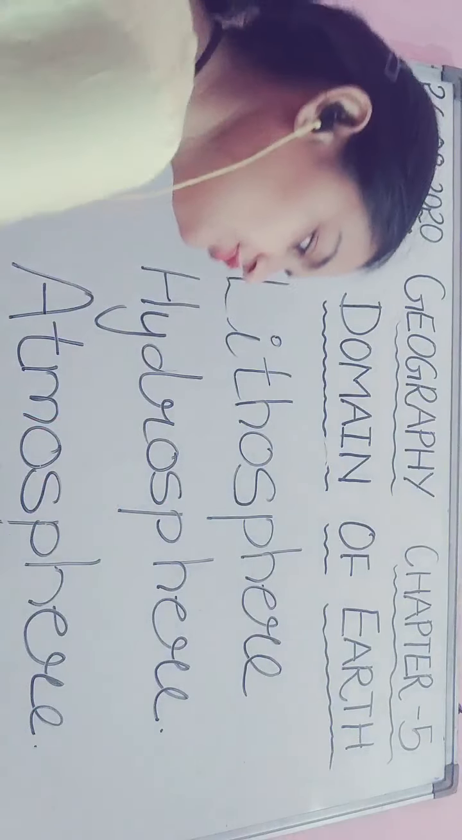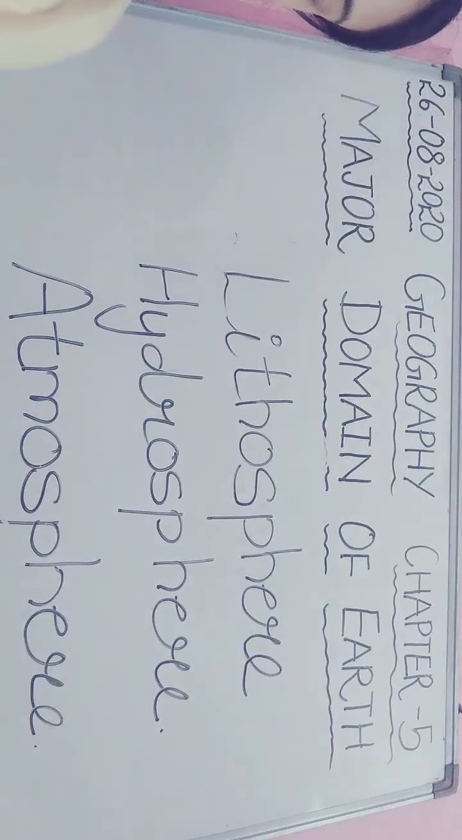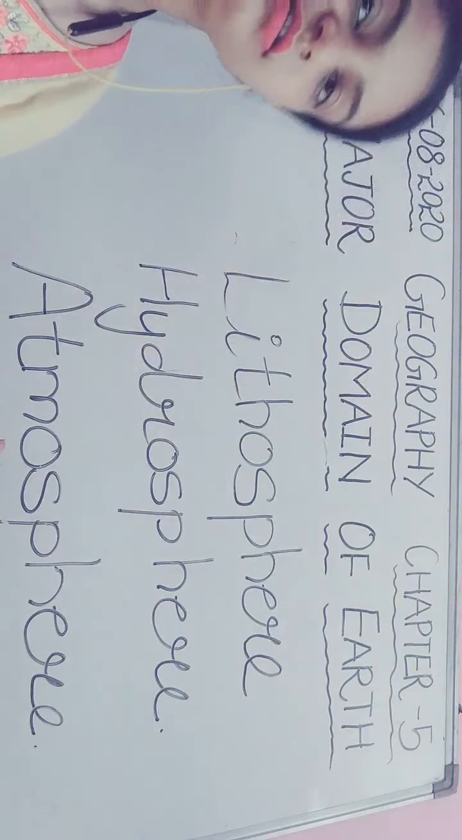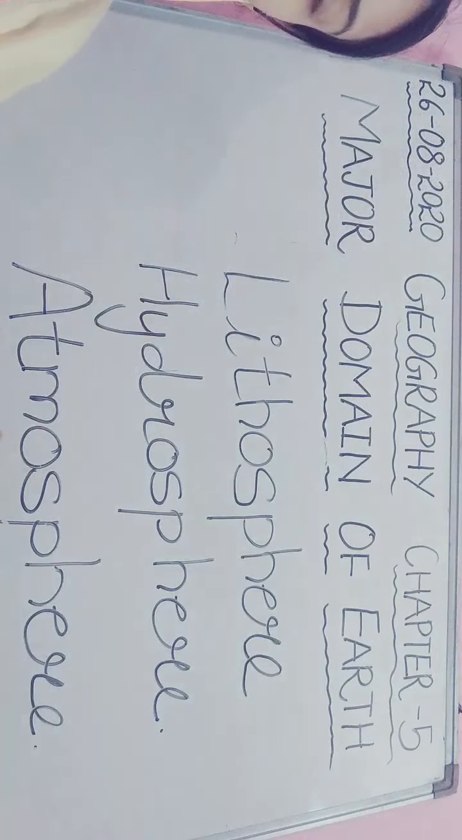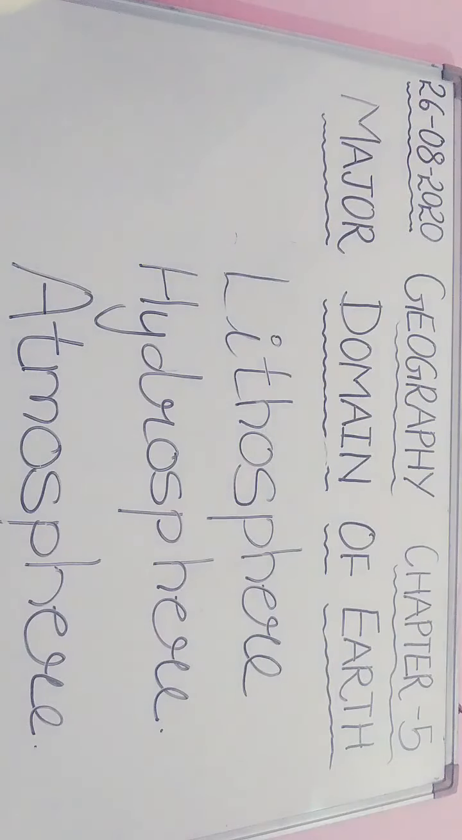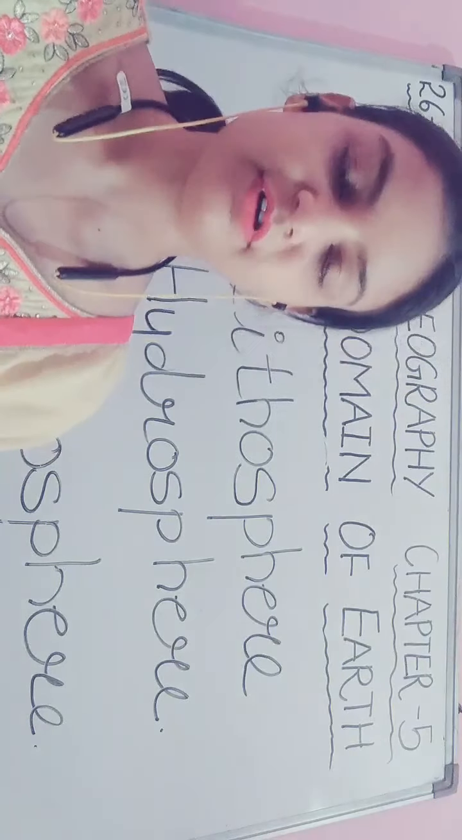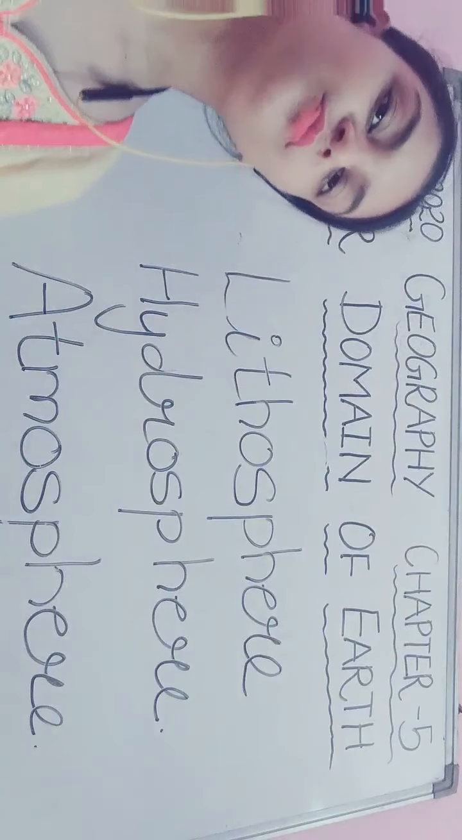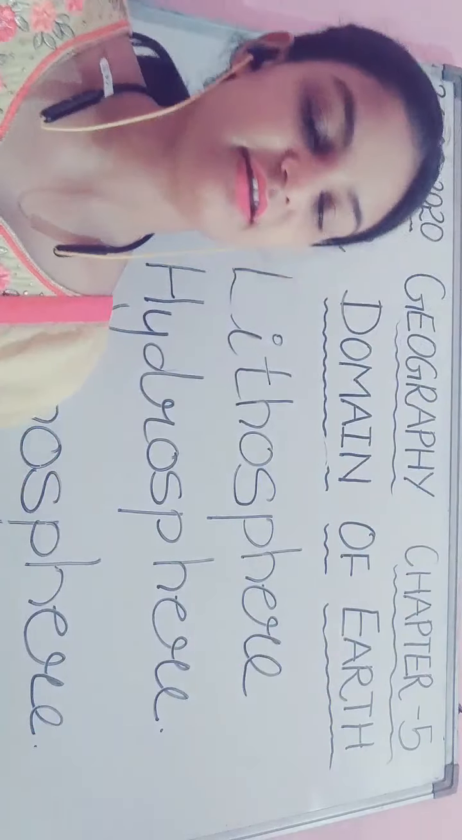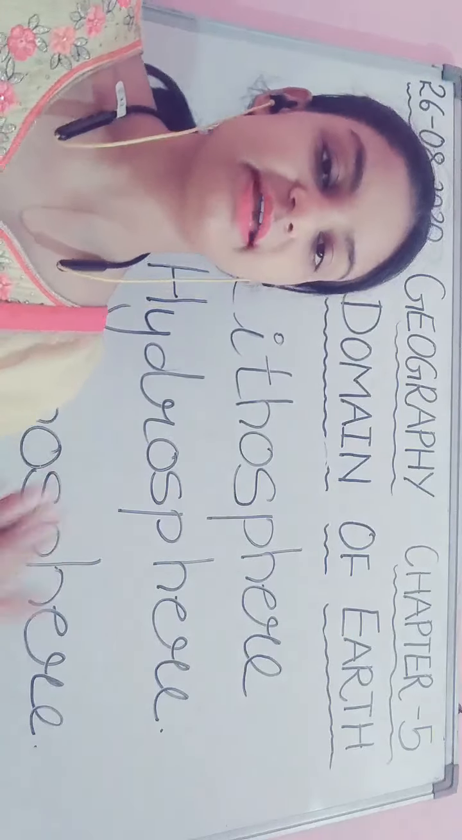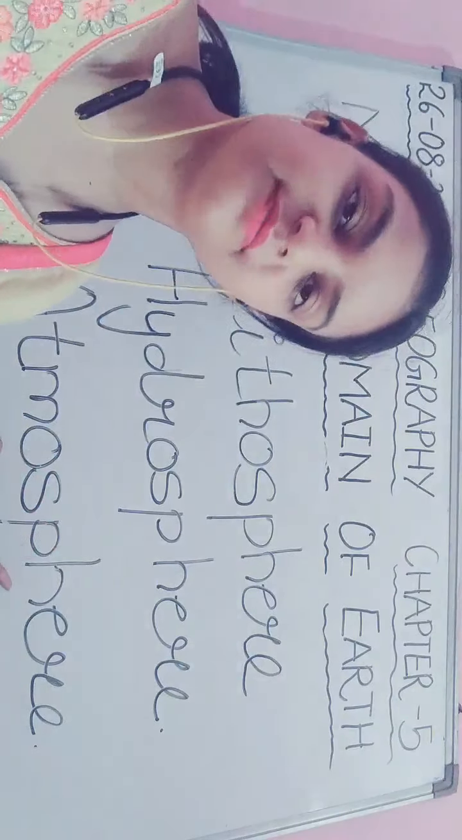Next is atmosphere. Now, what is atmosphere? A gaseous layer that surrounds the earth from all the sides is known as atmosphere, where oxygen, nitrogen, CO2 and other gases are found. Oxygen we need for our life, and CO2, who requires CO2? Plants require CO2 for the process of photosynthesis. So all the gases are present in the atmosphere.